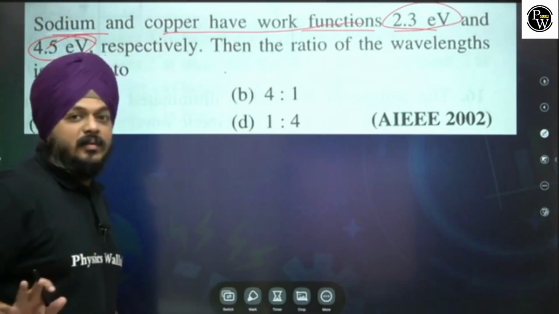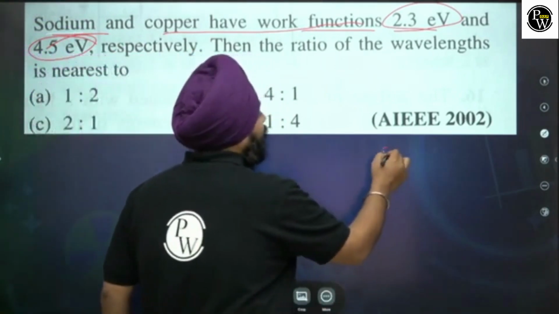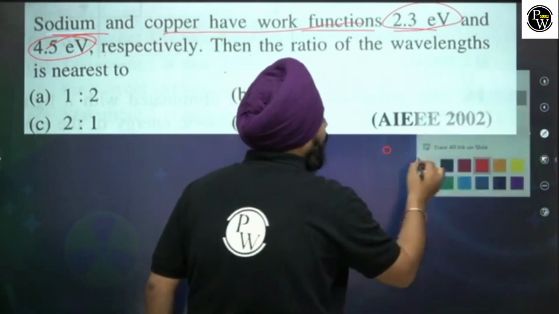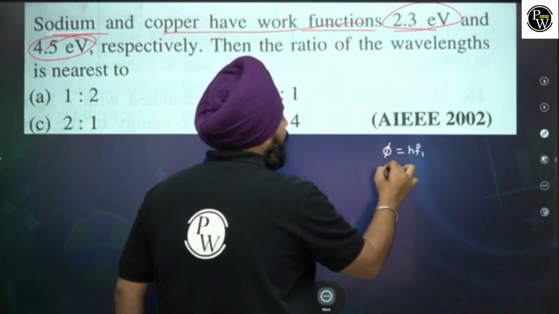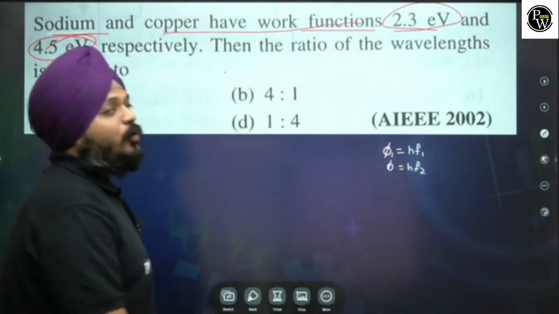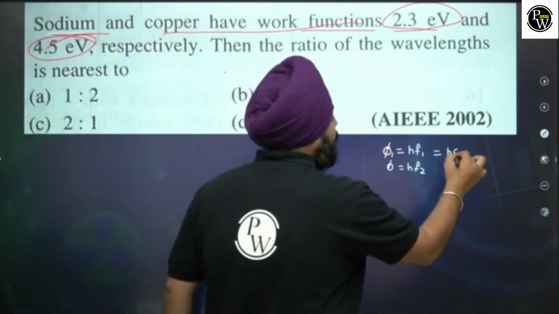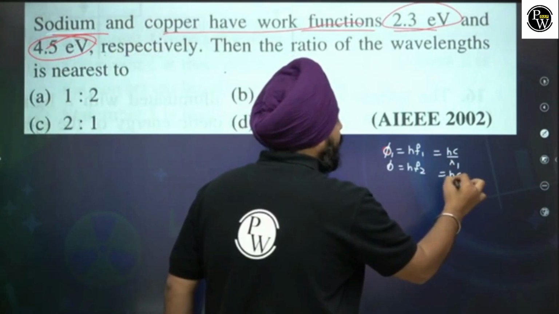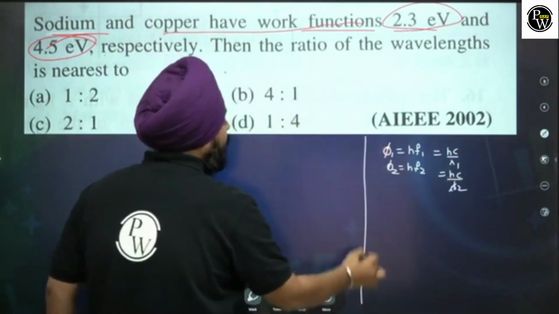See what happens here practically. The work function is associated with the threshold frequency, right? So phi 1 equals h f1, phi 2 equals h f2. We need to calculate the ratio of the wavelengths. So can I write it as hc by lambda 1 and hc by lambda 2. Now see the work functions of first and second.